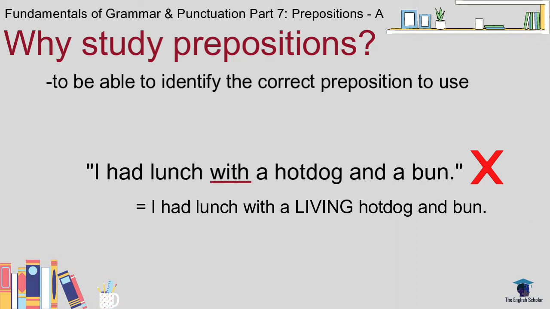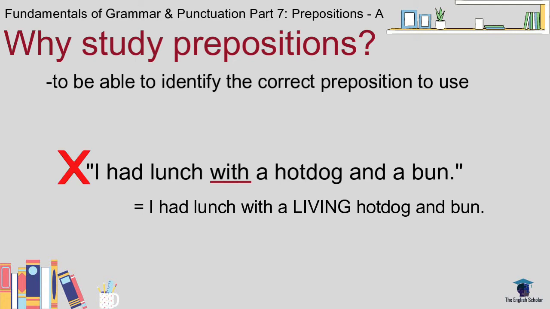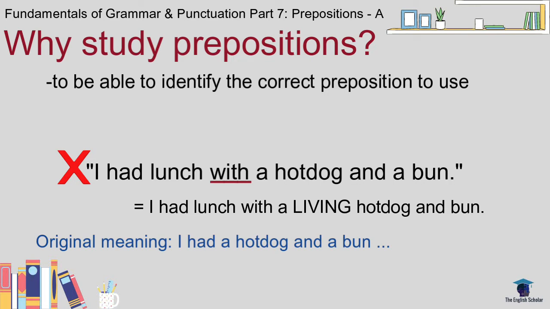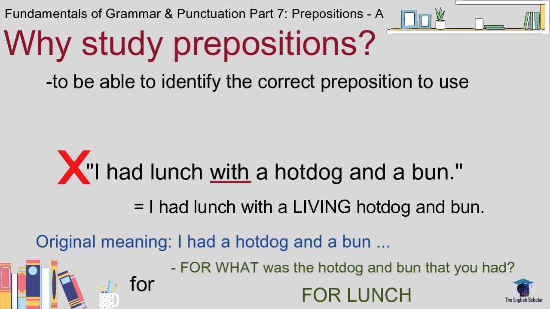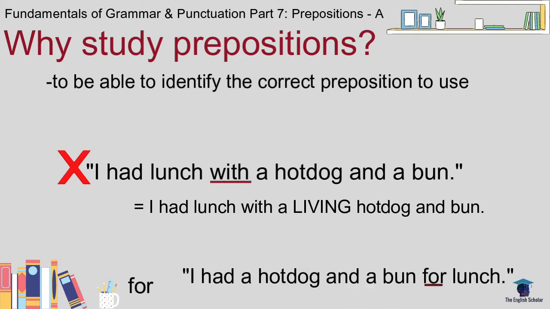The hot dog and the bun are referred to as people or characters. The speaker had lunch with them. It's just like having lunch with somebody. If the original meaning is, I had a hot dog and a bun, then the preposition for should be used to convey the lunchtime. So instead of saying, I had lunch with a hot dog and a bun, I can say, I had a hot dog and a bun for lunch, which is correct.